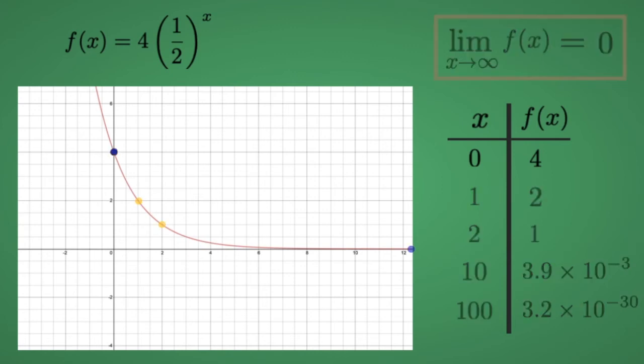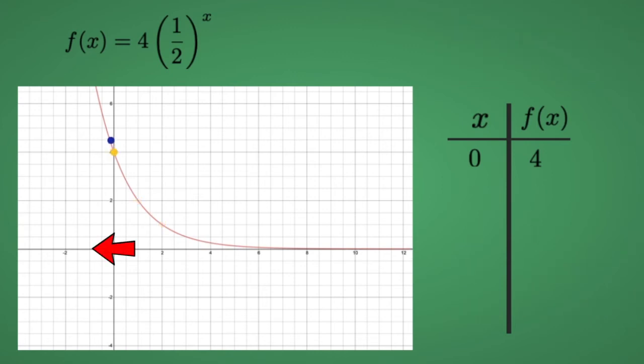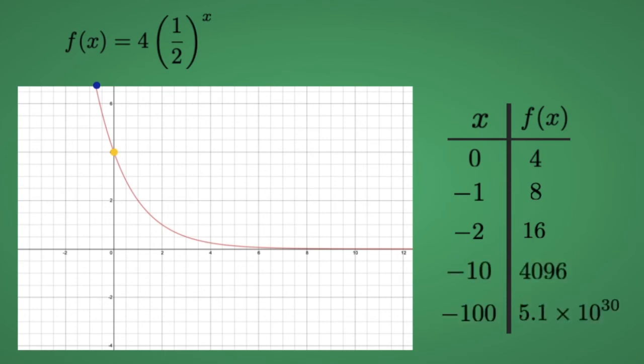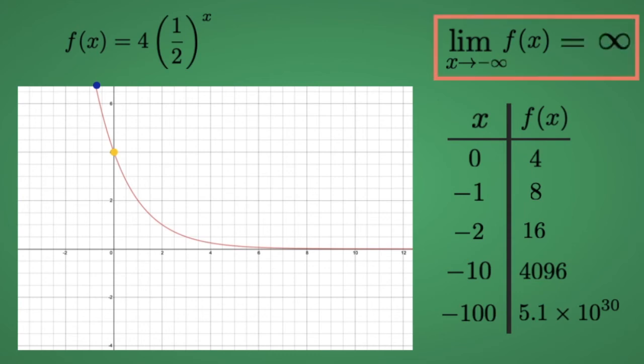In this example, if we keep moving left along the x-axis, we see that f of x gets bigger and bigger. From our table, we know that each time x decreases by 1, f of x is doubled. Since it will continue to get bigger no matter how far we go in the negative x direction, we say that the limit of f of x as x approaches negative infinity does not exist, or that it equals infinity.